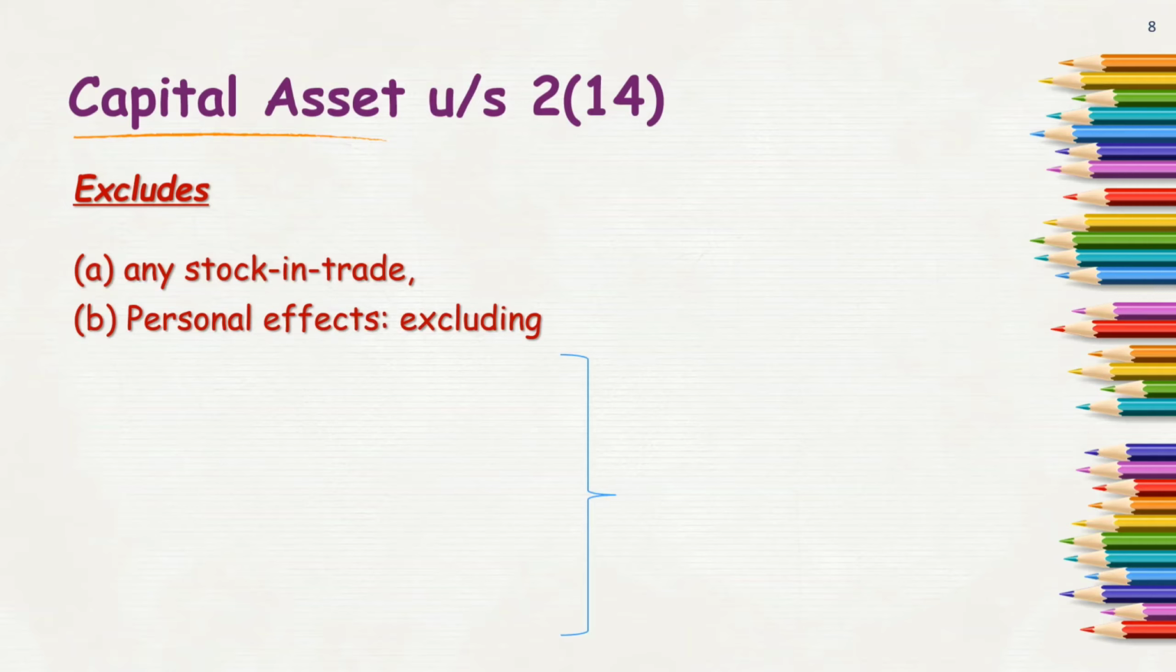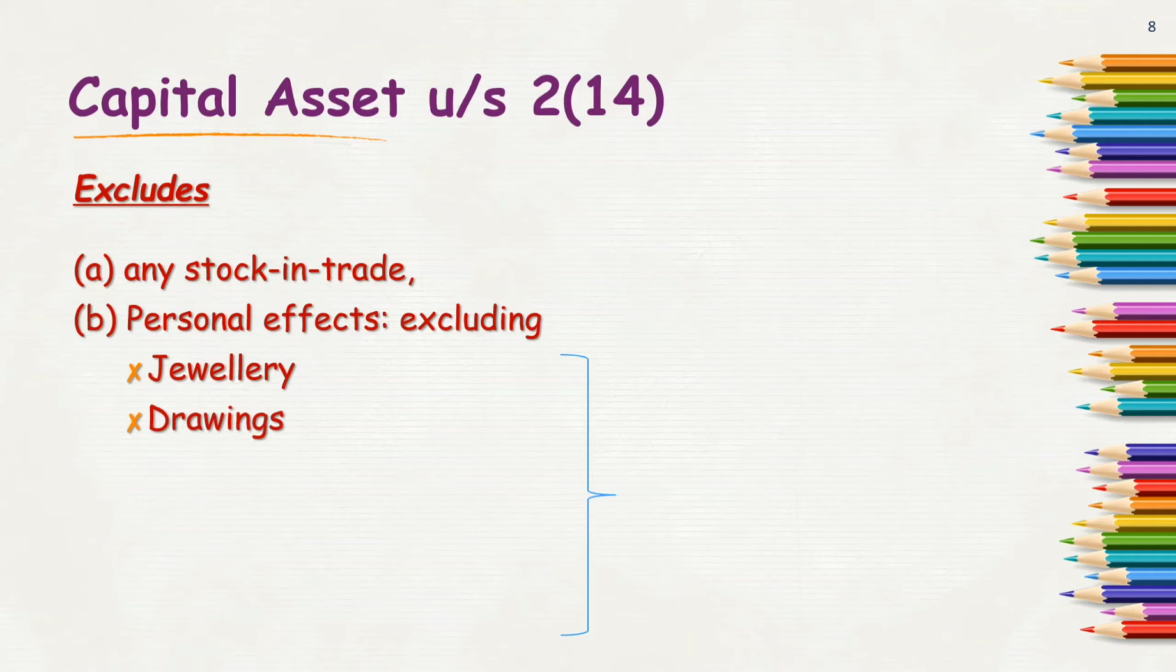Now again you can find one word here, excluding. So not all personal assets or personal effects are excluded. Few items are included. It means exclusion to exclusions means minus minus plus. So whatever items you are going to see here, they will again be capital assets. So let's see. Jewelry is not a personal effect. It means jewelry is going to be my capital asset.